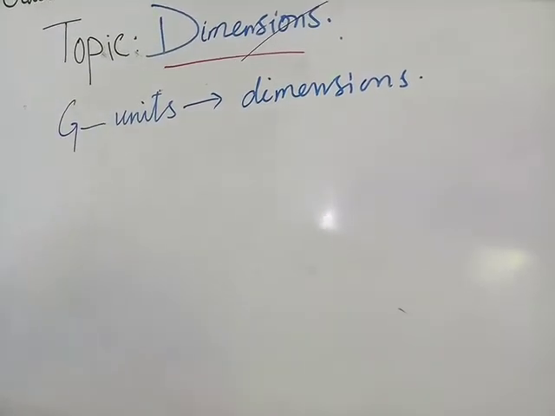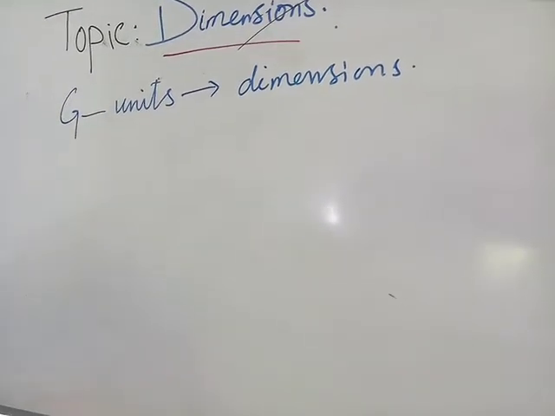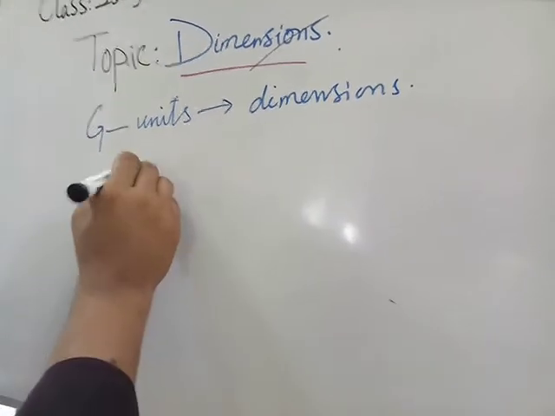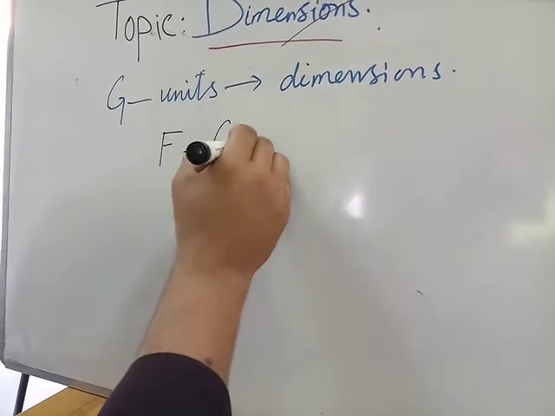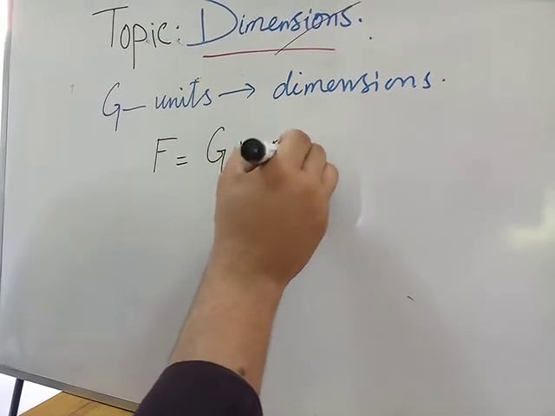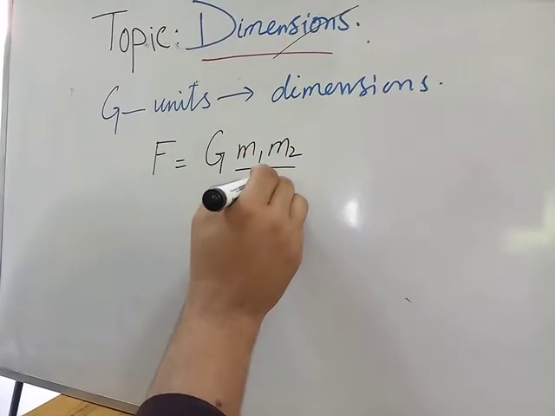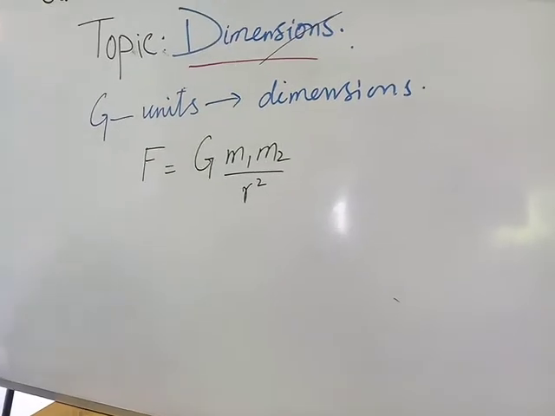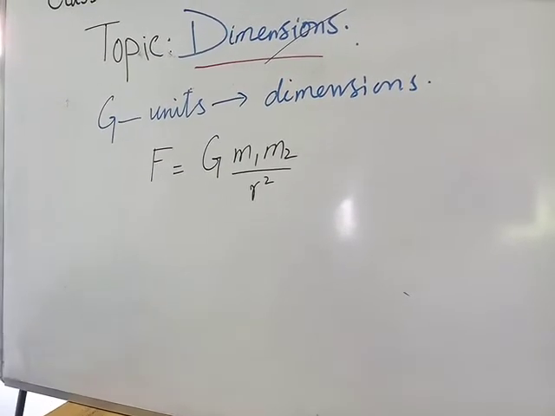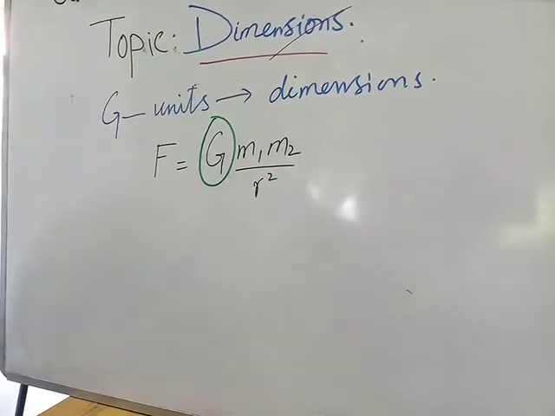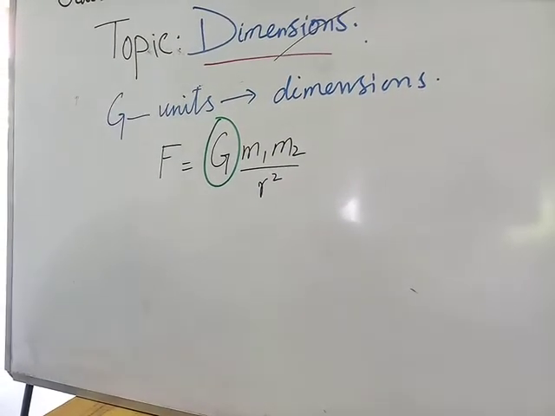You know that in the gravitational law, force is equal to capital G m1 m2, these are masses, divided by r squared. From this equation we find the units of G and the dimension of G.